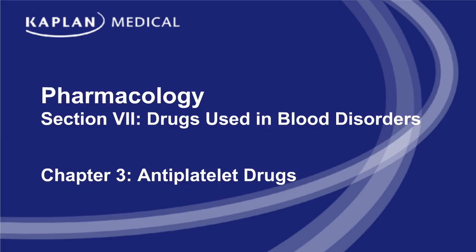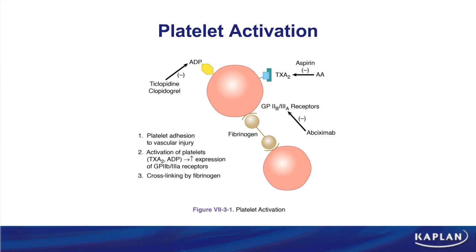In Chapter 3, we're going to look at our antiplatelet drugs. This figure does a very nice job of illustrating the common targets for antiplatelet drugs. Start in the upper right-hand corner with the actions of aspirin. As an inhibitor of cyclooxygenase, aspirin is going to inhibit the production of thromboxane A2, a very important stimulant for